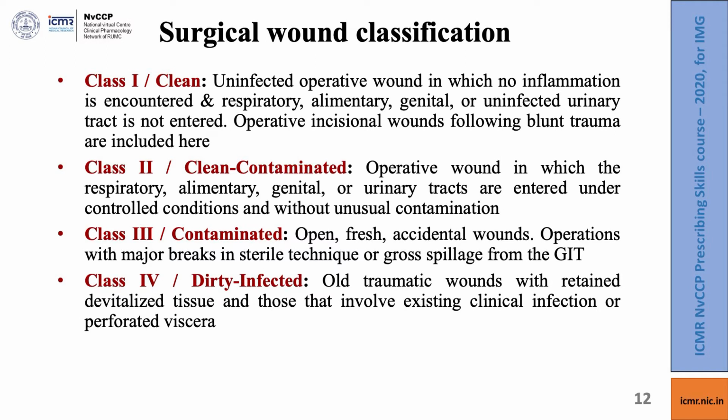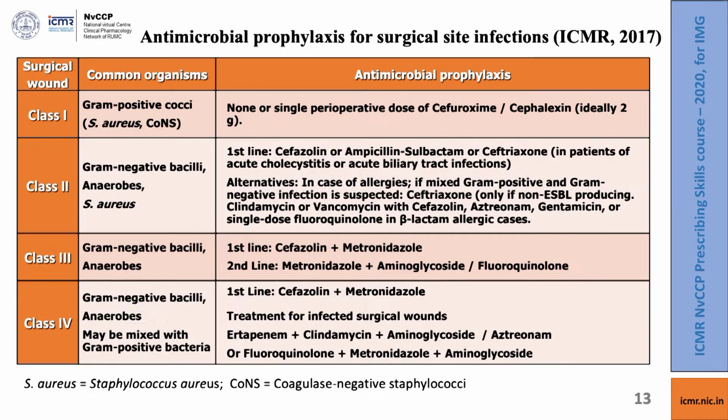On the other hand, class 4 wounds are obviously dirty and infected. They will include old traumatic wounds with retained devitalized tissues and those that involve existing clinical infections or perforated viscera. When we are considering antimicrobial prophylaxis for surgical site infections, we should be able to first categorize the wound and then select the prophylaxis. ICMR in 2017 has come out with antimicrobial prescribing guidelines covering surgical site infections.